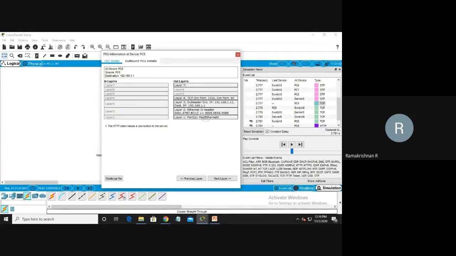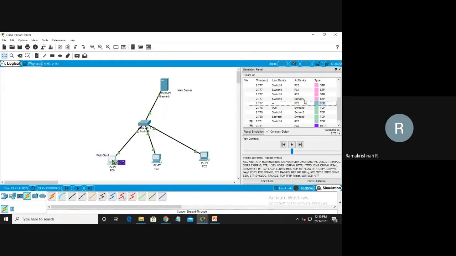You see in the TCP layer, the destination port number. In the network layer, the IP address 192.168.1.12 is the source, and 192.168.1.1 is the destination. So Ethernet, that is what I said. There will be a MAC address, a link layer address. Then the port number. This is the physical layer. Finished. Okay, are you able to understand? That is the TCP protocol suite.